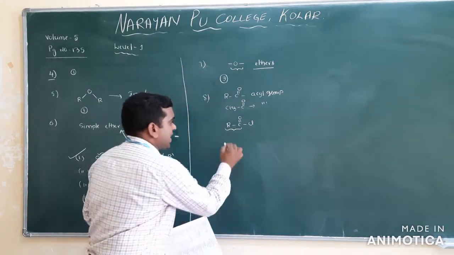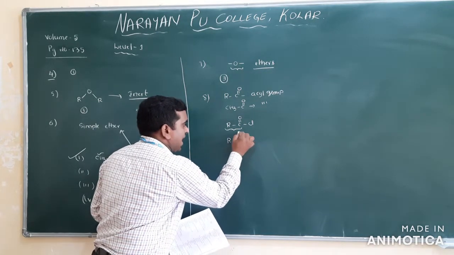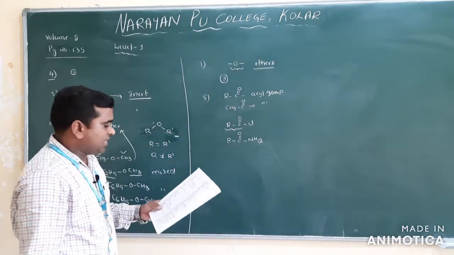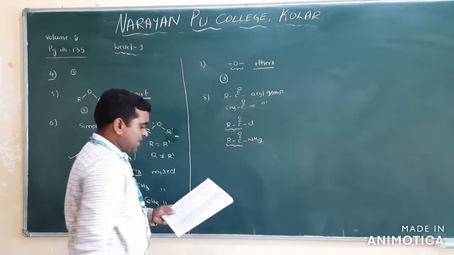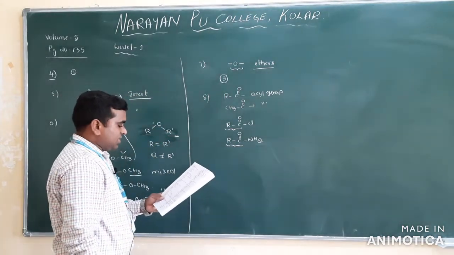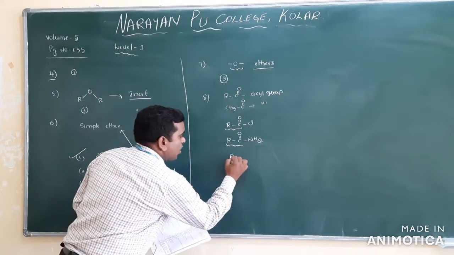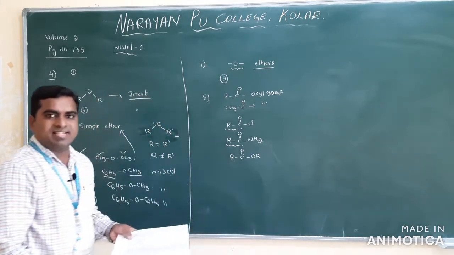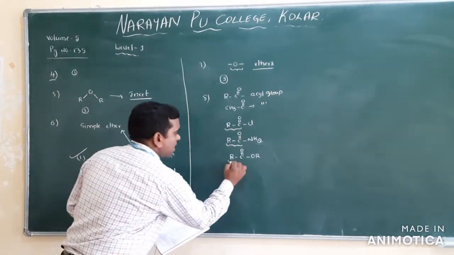Yes. Next one is amide. Amide means what? RCO NH2 we will call an amide. So that's why it is also containing which group here? Acyl group. And next one is ester. Ester means RC double bond O and OR. This we will call an ester. So ester is also having which group?